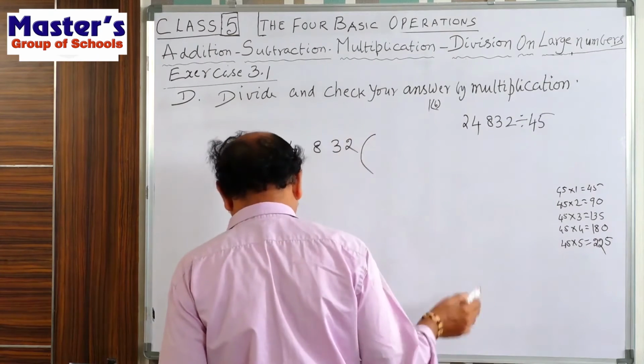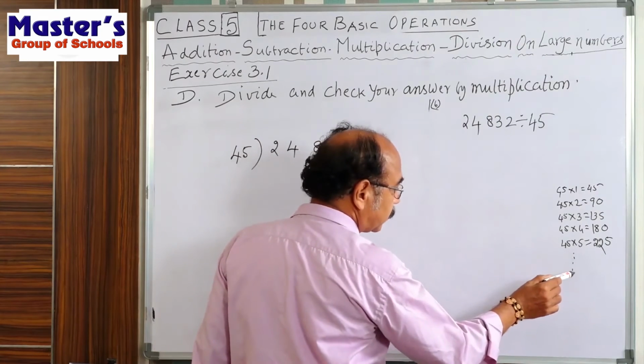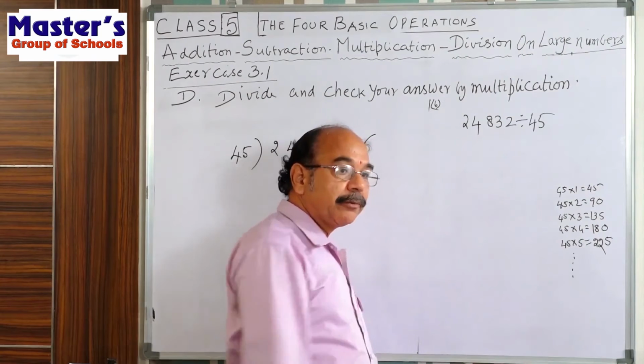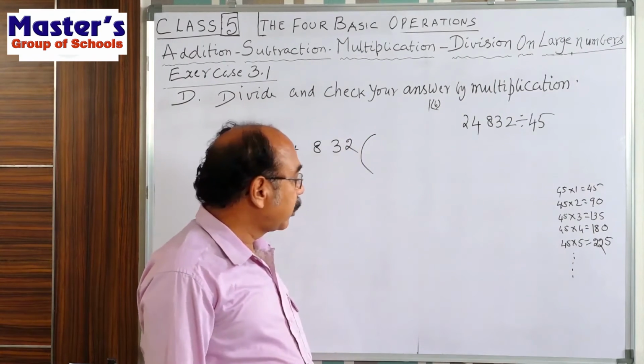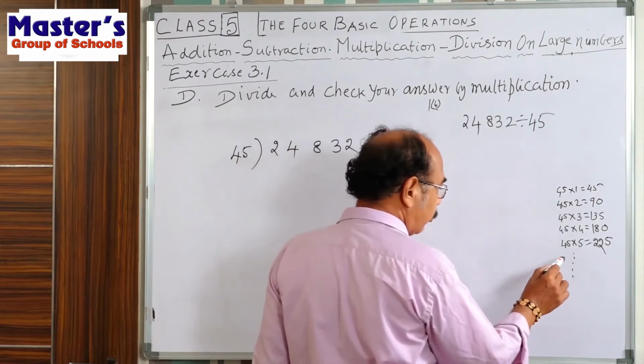Okay, like that, according to necessity, we can extend the table.